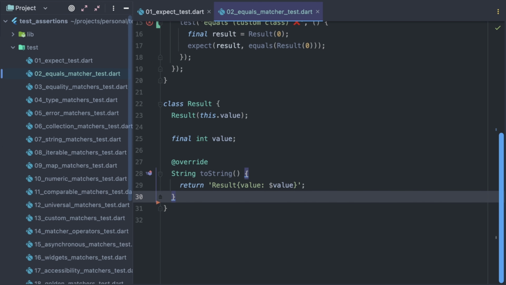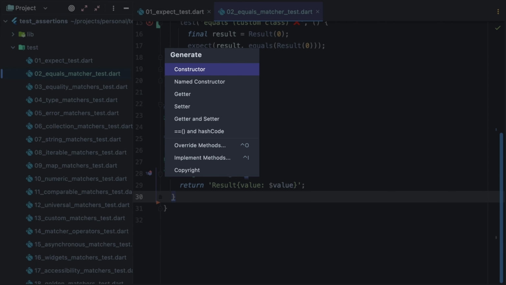So what's the deal? The equals matcher uses the equality operator to perform that comparison. And by default, classes in Dart are compared by reference and not by value, which means by default two different instances are never equal. To make our test pass, we have to override the equals operator.